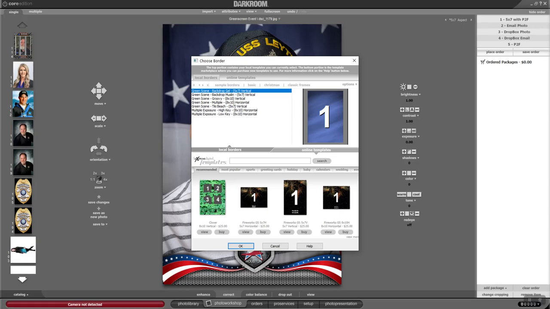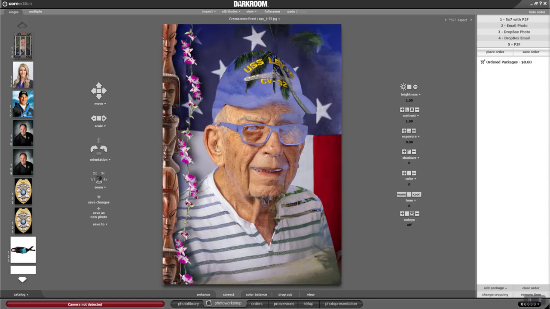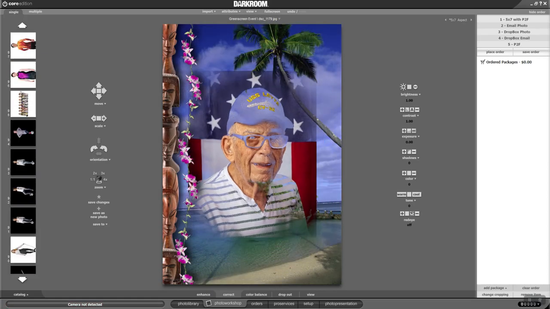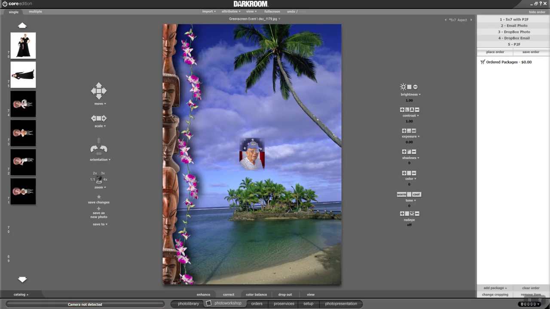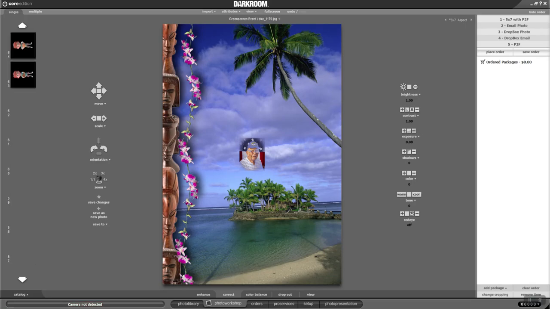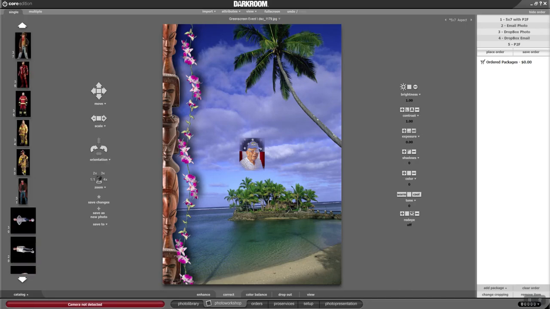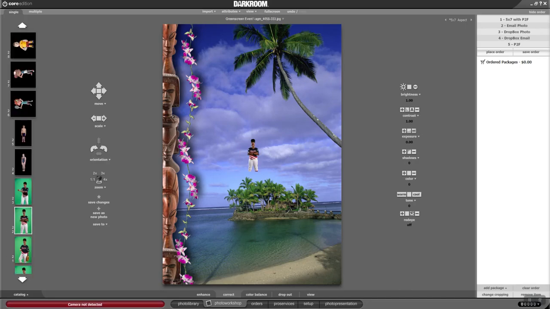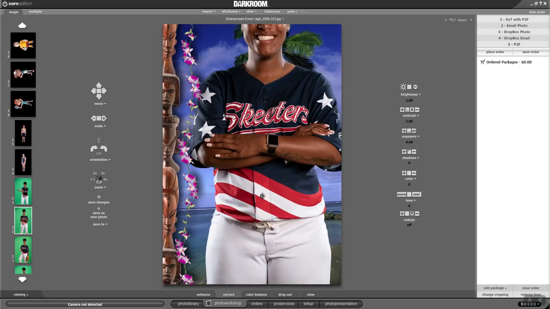So let's just say we picked this Tiki Beach, which is one that comes with the software, and I pick a green screen picture. Let me find one. And now I can zoom her up, put her in there.